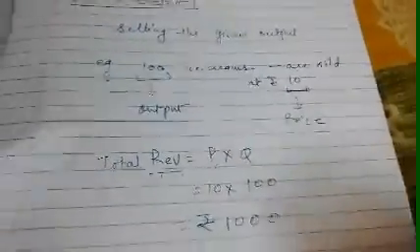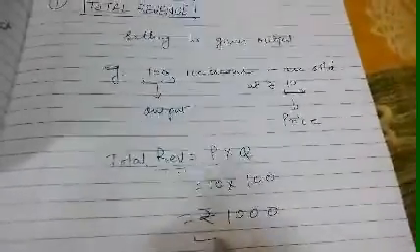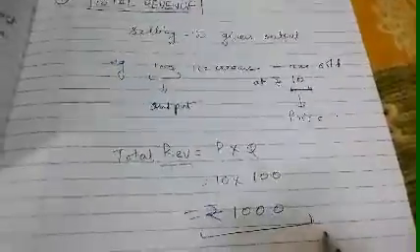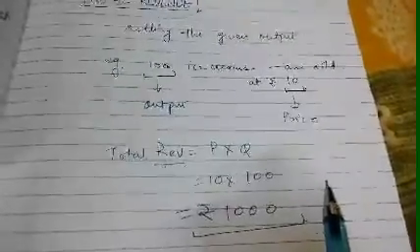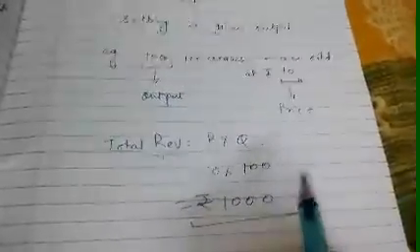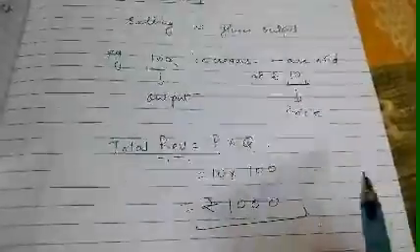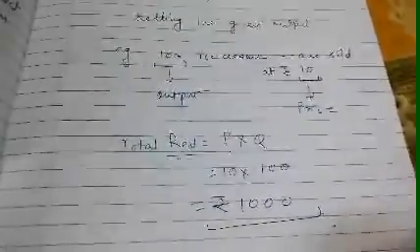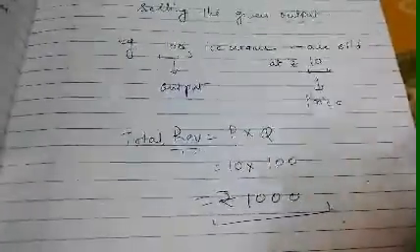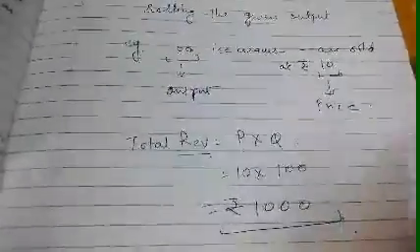Rupees 1000. So this is considered as the total revenue. It is also referred to as the receipt of the firm from the sale of the output which is produced by the firm. That means after selling what the firm has produced, the amount received is called total revenue.